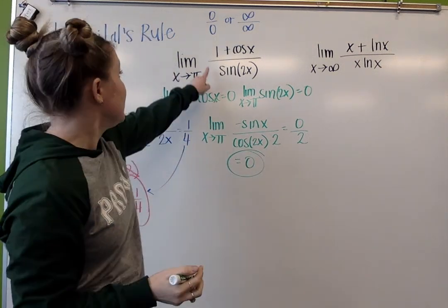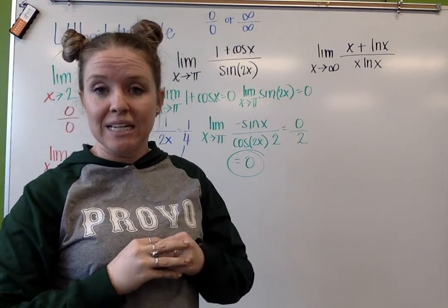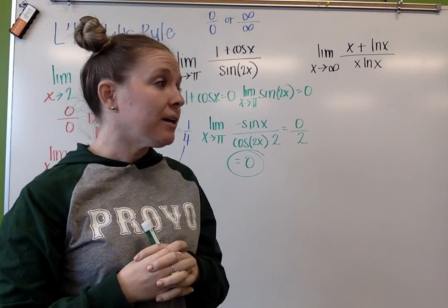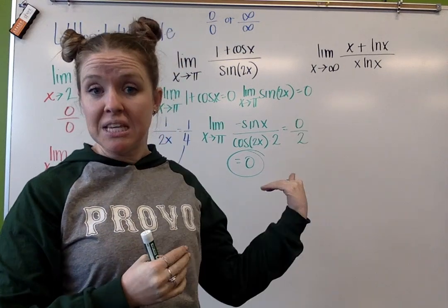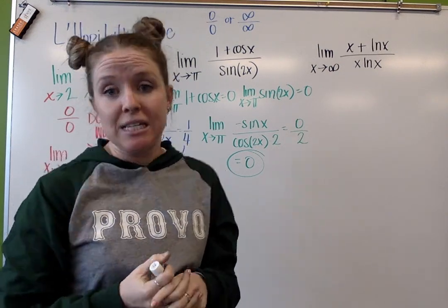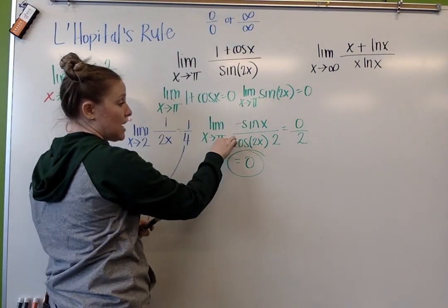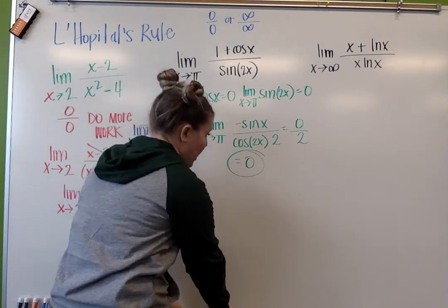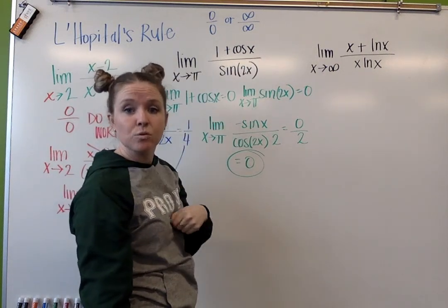And in this case, I wouldn't necessarily quickly know the algebra that I would have needed to simplify that. I probably could have done it, used some conjugates in there, some identities, but this is pretty easy. Now that we know we can take the derivative, that's a pretty easy approach. So again, you take the derivative of the numerator, take the derivative of the denominator, and this limit is equal to this limit. The values will give us the same thing.